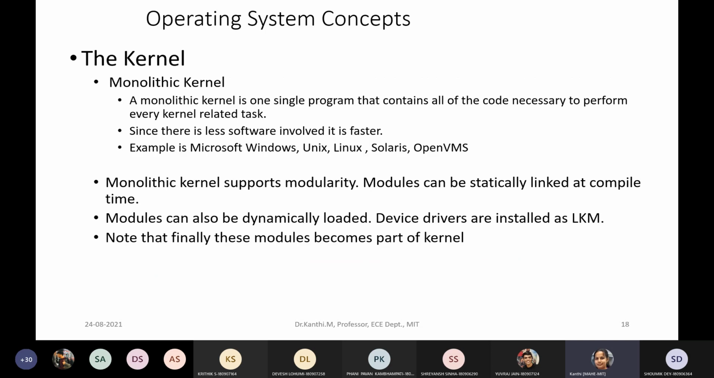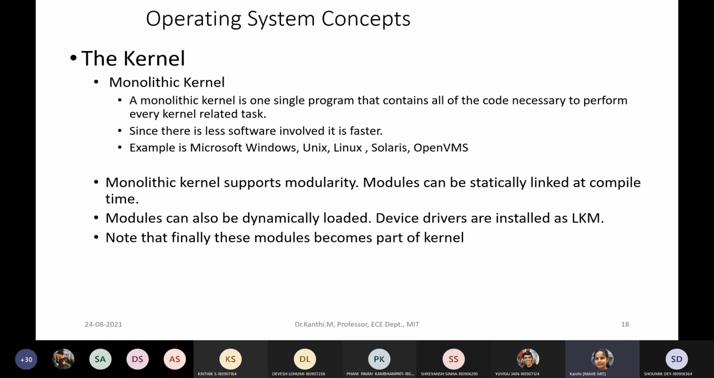Okay, so now we shall see the kernel. Maybe you are familiar with it, but still let us refresh. The kernel is, say you have the operating system software in your main memory, part of it, and the space wherein you have the operating system, you call it a kernel.